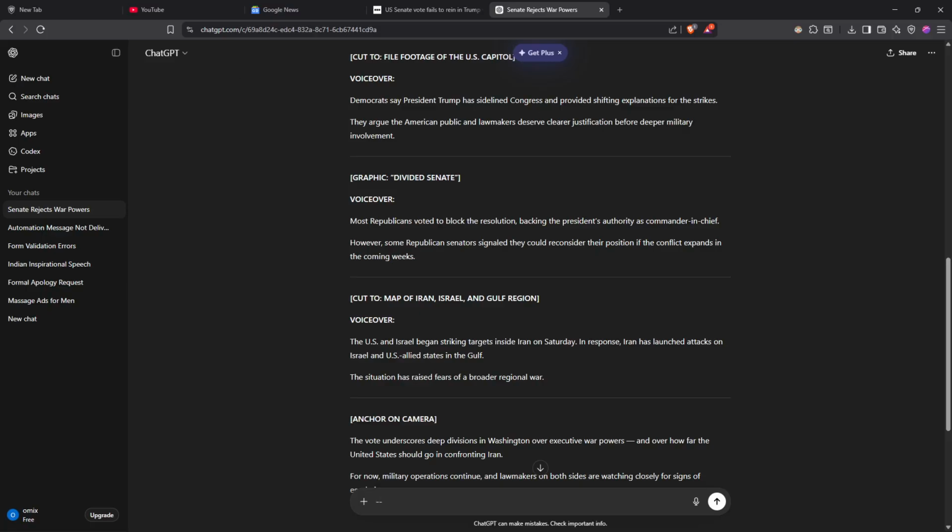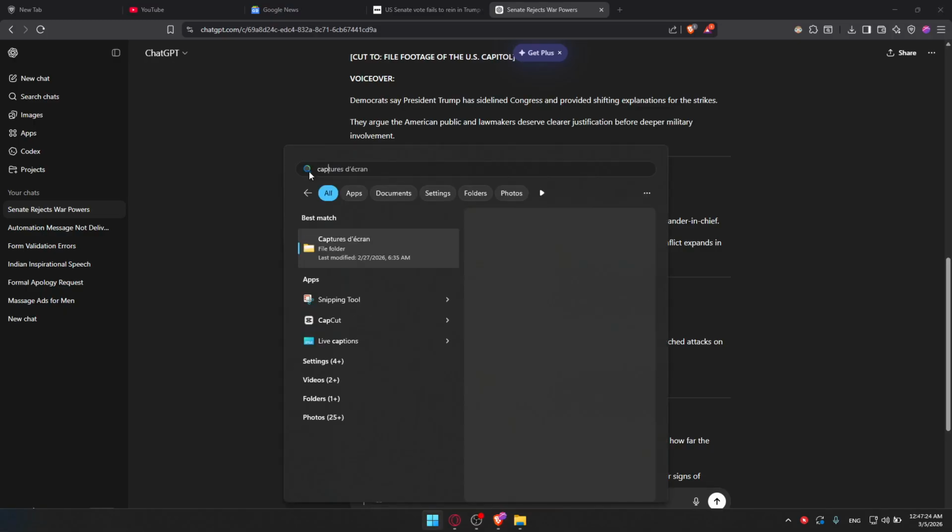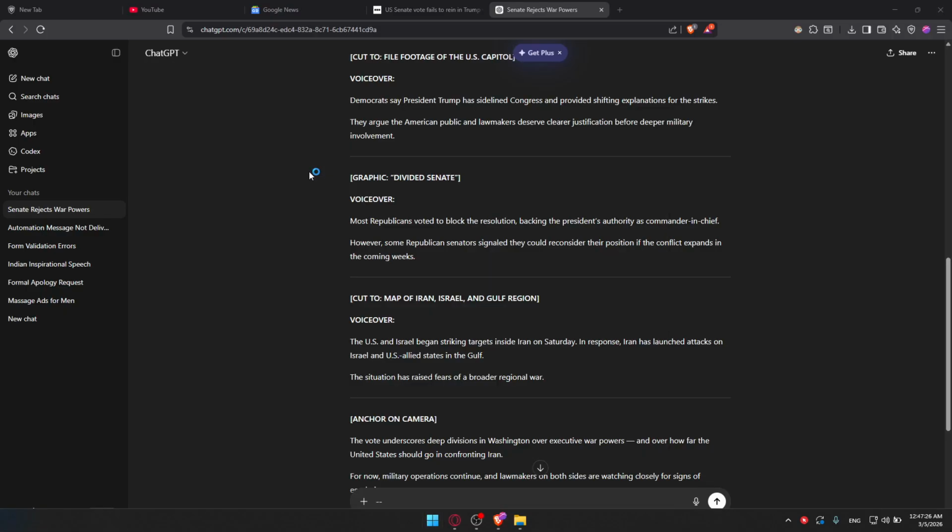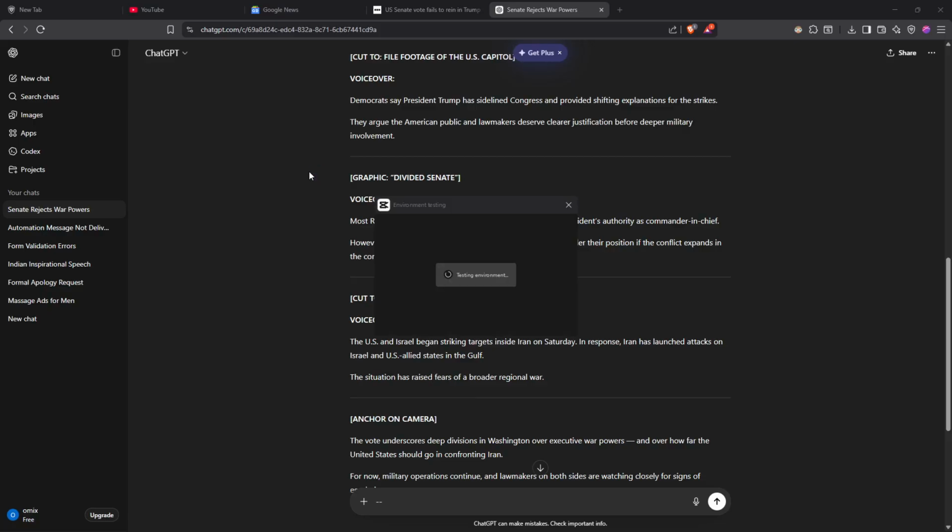So then it will be time to create the video. You can use CapCut, for example, if you want to. You can use Clipchamp or whatever editing software you have available. If you want to go with free, there are even some online tools. There are AI tools that you can use for editing as well.